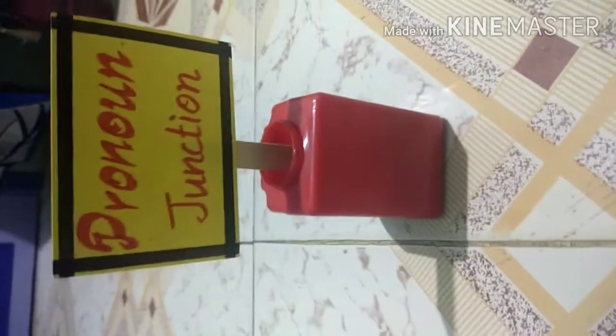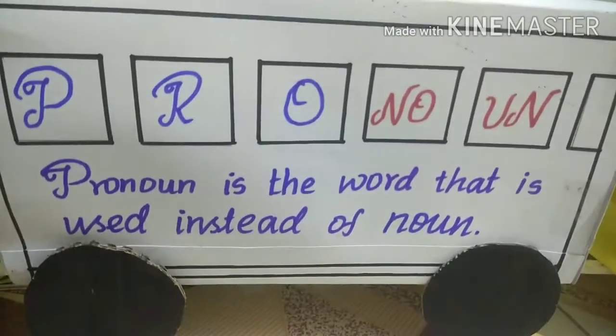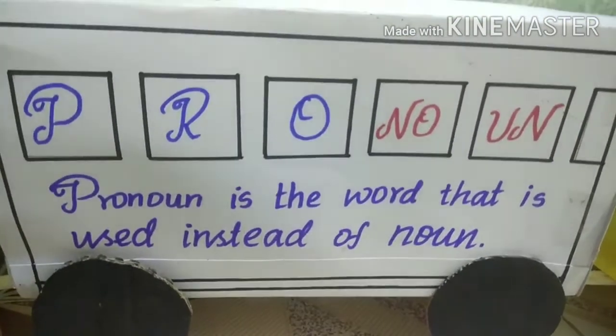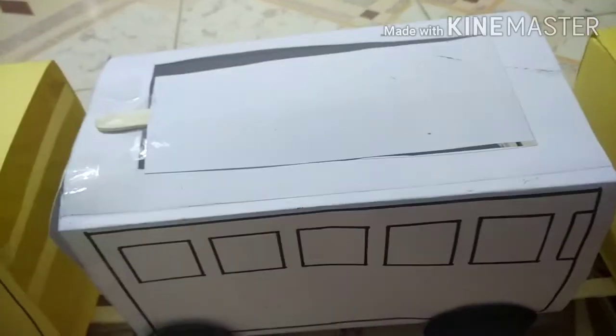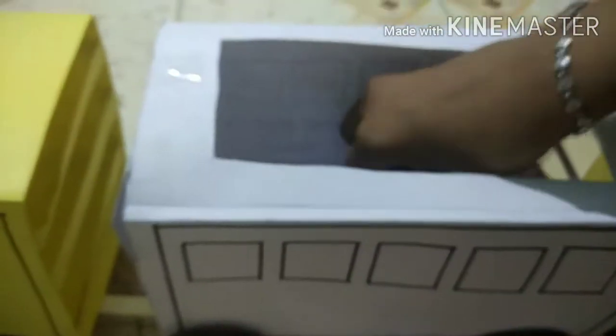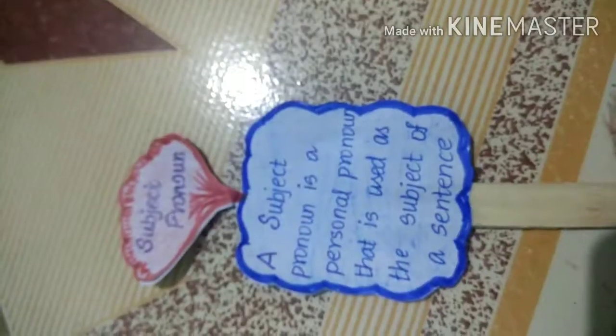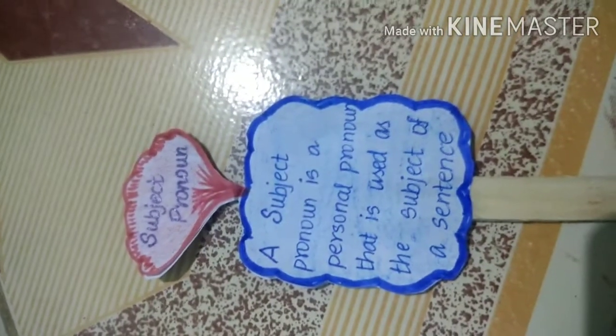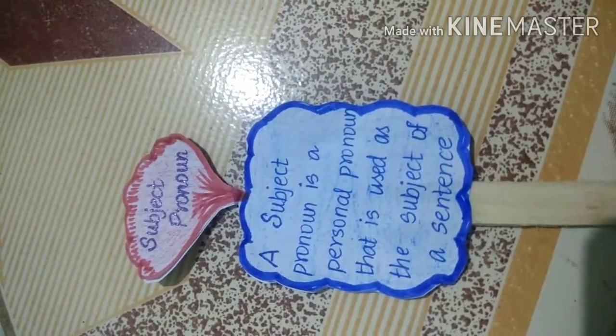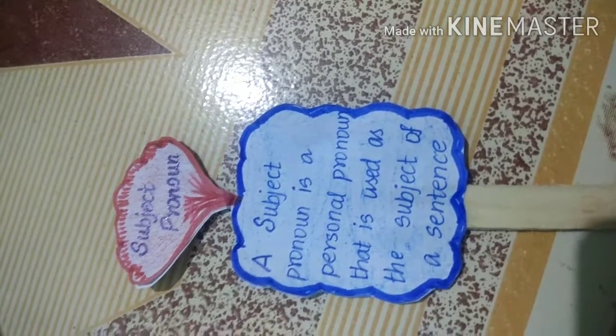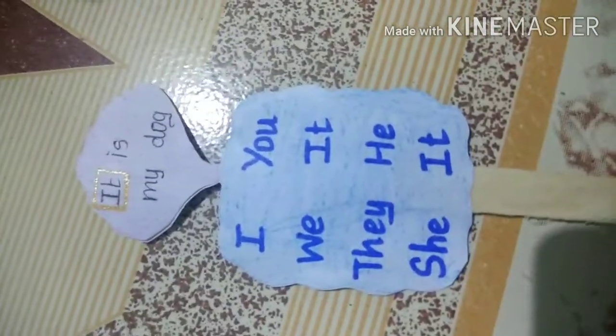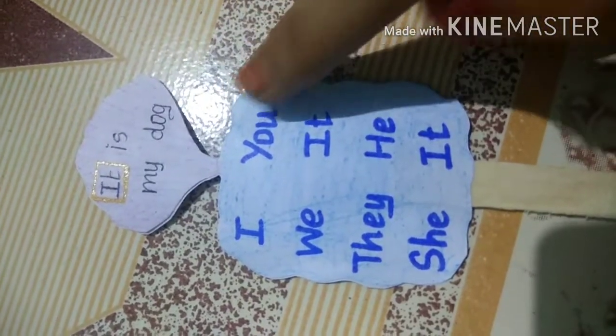Move to the next junction called pronoun. Let me see that compartment. Pronoun is the word that is used instead of a noun. Let me see the types. First type is subject pronoun. A subject pronoun is a personal pronoun that is used as the subject of a sentence. Subject pronouns are I, we, they, she, you, it, he.